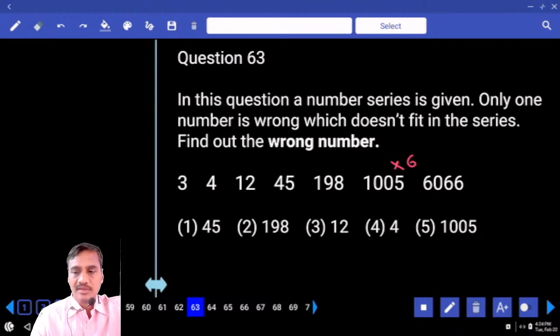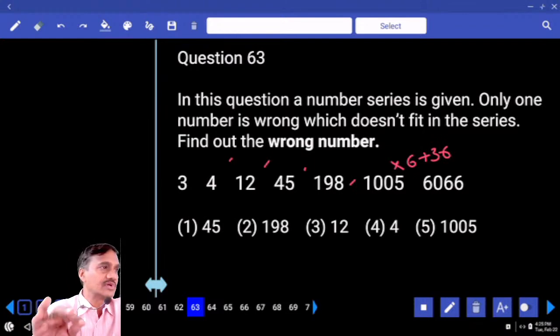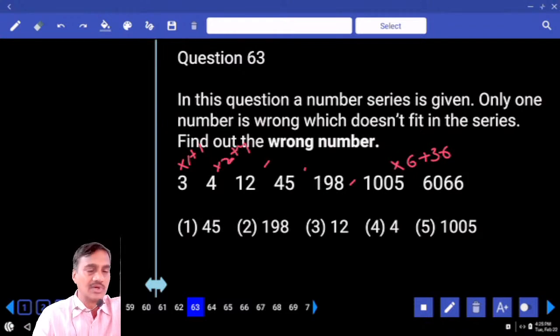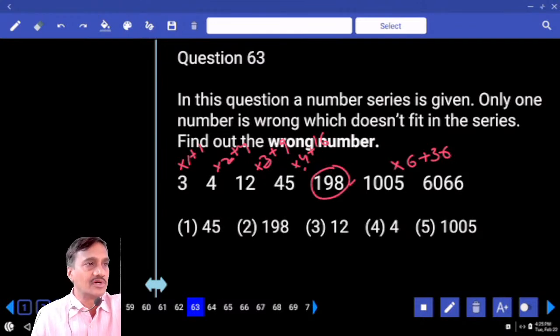6. That is 6030 plus 36. 6 plus 36 means 6 plus 6 square. Here it is 5, 5 square, 4, 4 square, 3, 3 square, 2, 2 square, 1, 1 square. Hence into 1 plus 1. Into 2 plus 4. 4 into 2, 8 plus 4, 12. 12 into 3, 36 plus 9, 45, it fits. 45 into 4, 180 plus 16. 196 is the correct number, 198 is the wrong number.